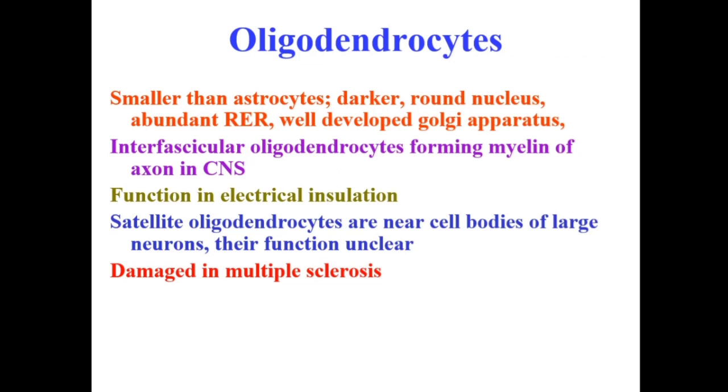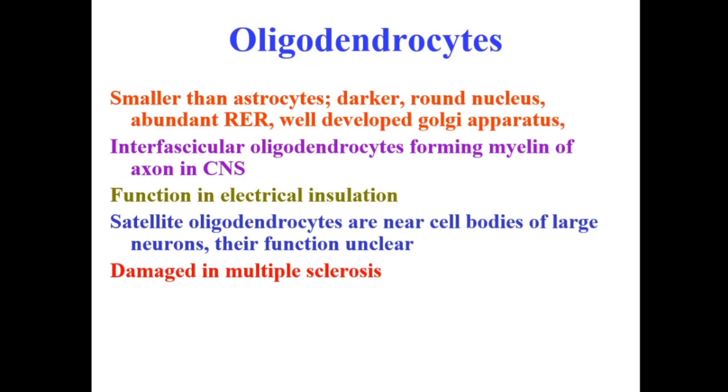So these are cells which are smaller than the astrocytes. They are darker in color. They have a round nucleus, a lot of rough endoplasmic reticulum, and a very well developed Golgi body. There are three types of oligodendrocytes. The interfascicular oligodendrocytes form myelin of the axons in the CNS.